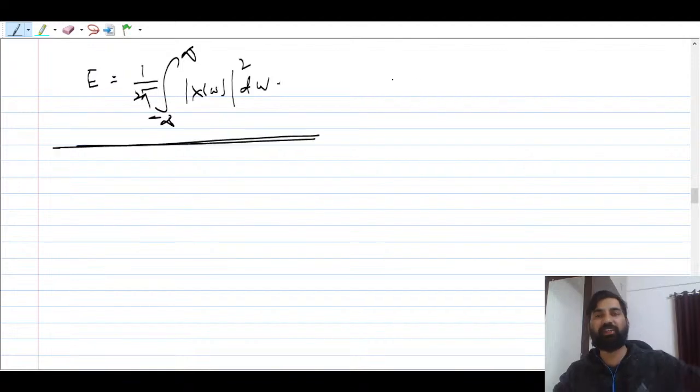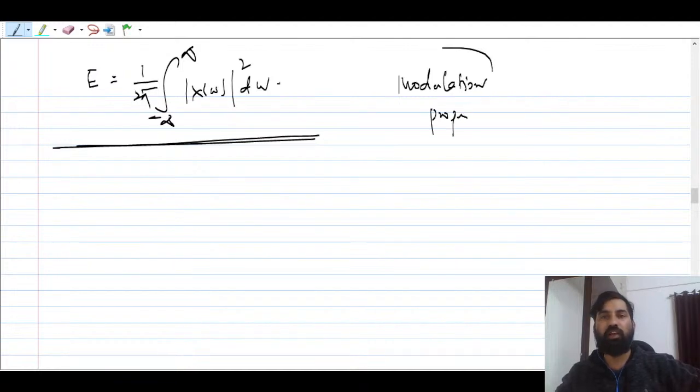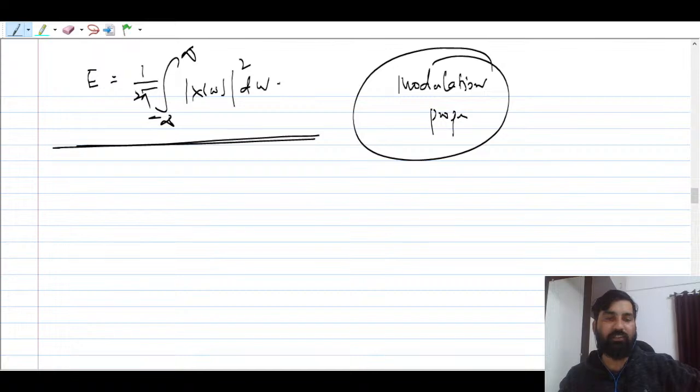So this question is based on the modulation property, guys. Modulation property. And you have to remember that if any time domain signal, you can say x(t), is being multiplied by cos omega naught t or sin omega naught t, then its spectrum will be shifted.